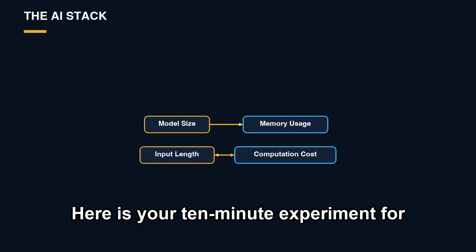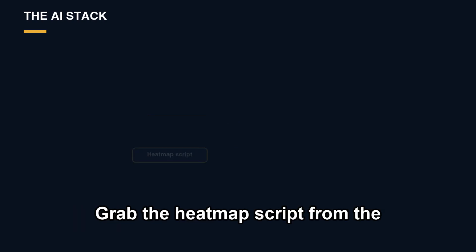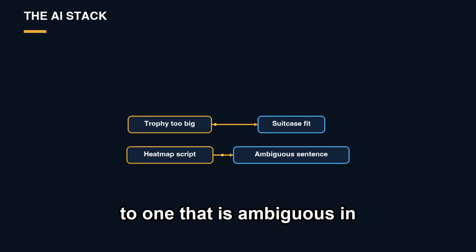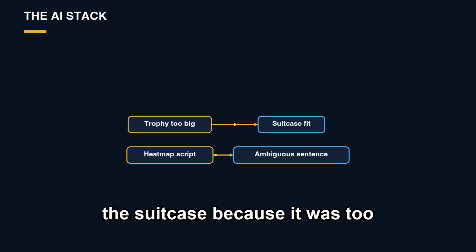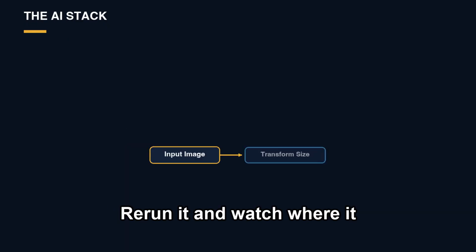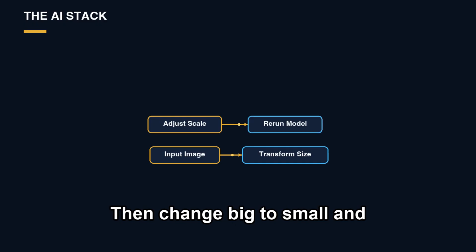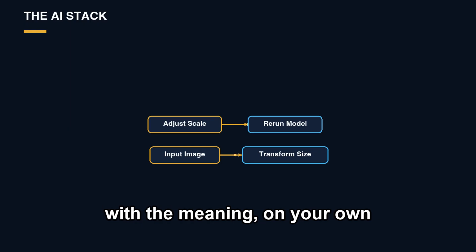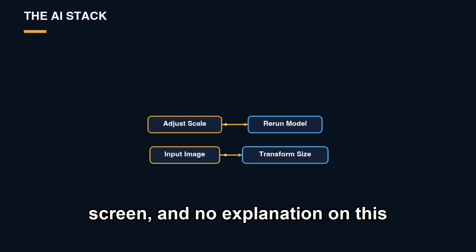Here is your 10-minute experiment for today. Grab the heat map script from the repo below and change the sentence to one that is ambiguous in a way you choose. The trophy would not fit in the suitcase because it was too big. Rerun it and watch where it looks now. Then change big to small and run it once more. You will see the attention move with the meaning on your own screen, and no explanation on this channel will ever beat that.